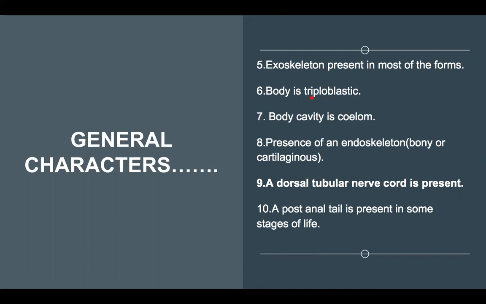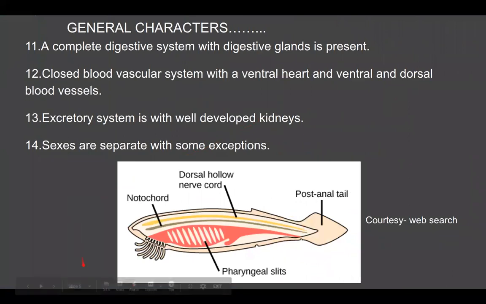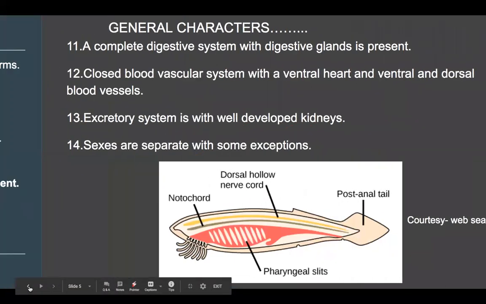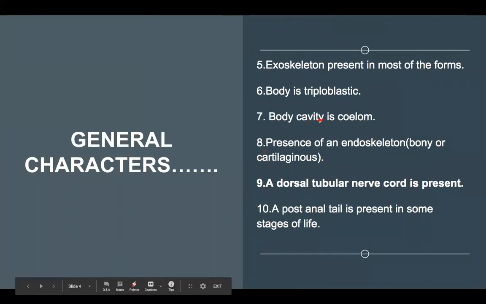In the context of developmental biology, we know there are three germ layers, and all the structures and the development of an individual or embryo come from these three germ layers. Now, the body cavity is coelom.